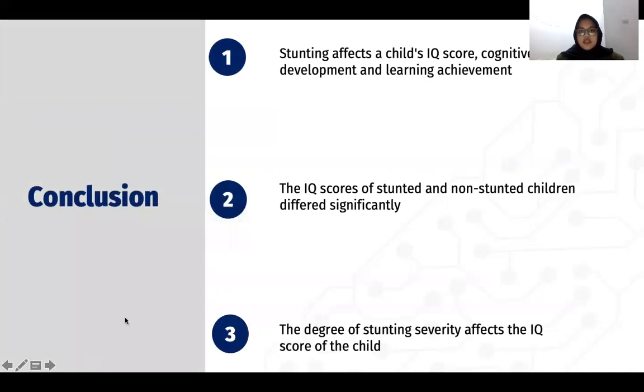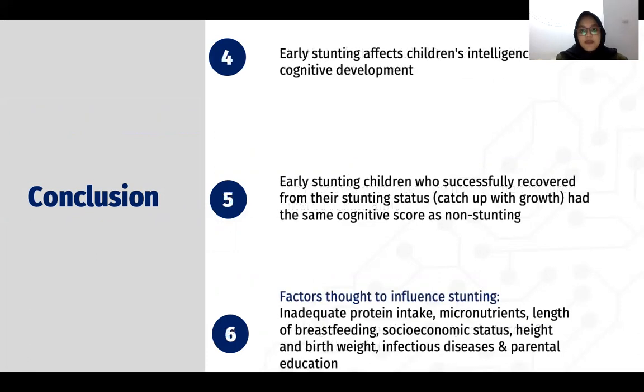So the conclusion is, first, stunting affects children's IQ score, cognitive development, and learning achievement. Second, the IQ score of stunted and non-stunted children differ significantly. Third, the degree of stunting severity affects the IQ score of the child. Fourth, early stunting affects children's intelligence and cognitive development.